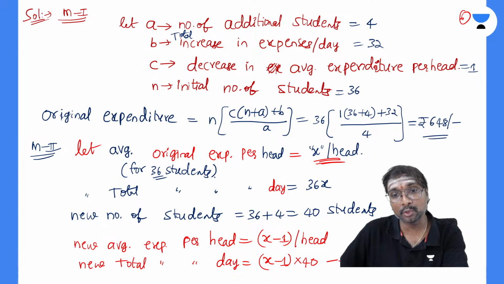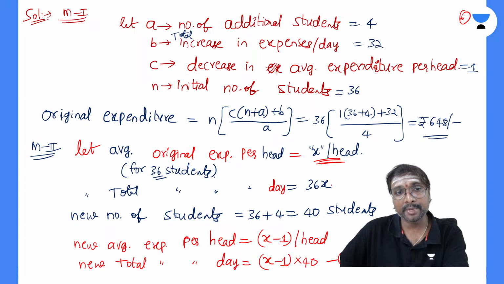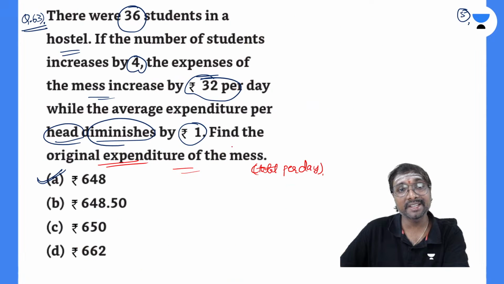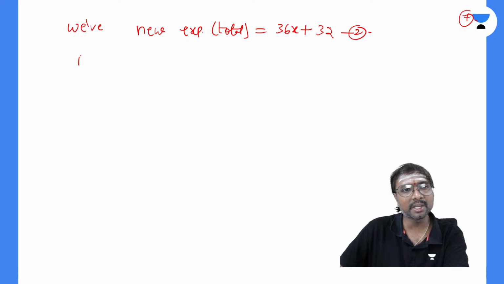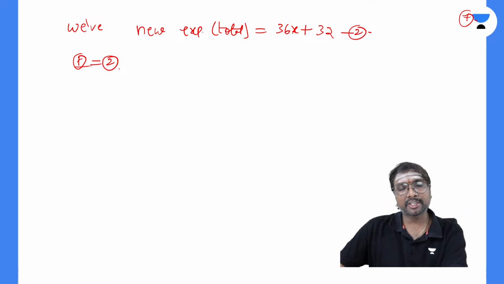Yes, if you just observe, this is equation number 1, already. And what do we have? The new total expenditure is equal to the previous one, which is 36 times x, plus it is increased by 32 rupees now. Can we say that equation number 1 and this equation number 2 both represent the same answer?